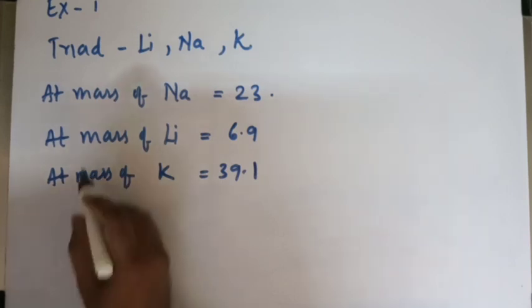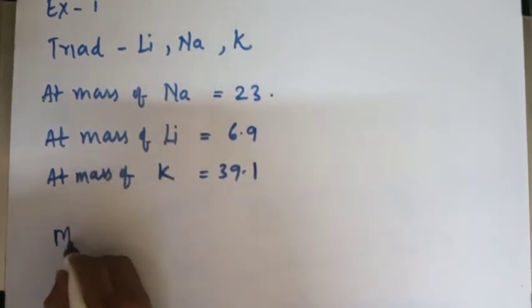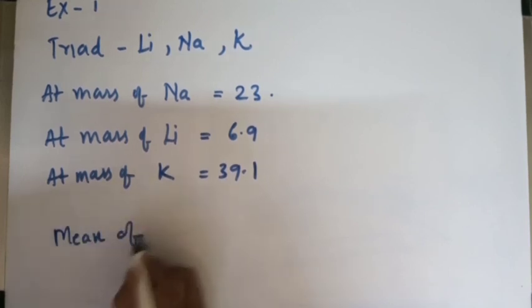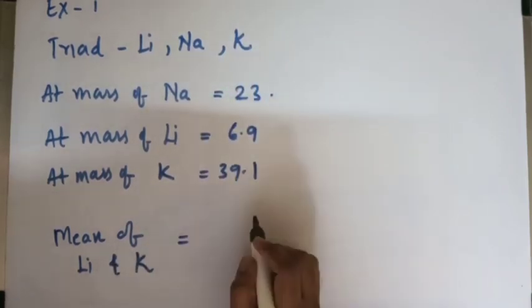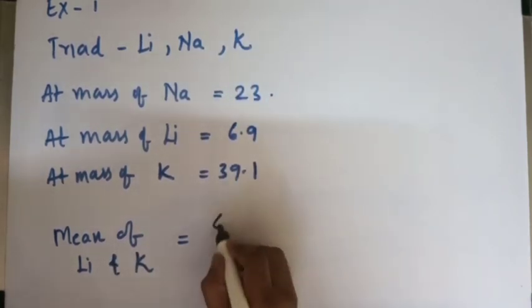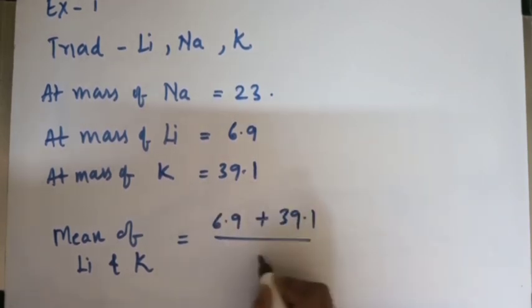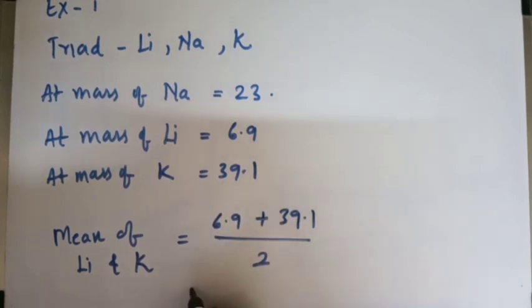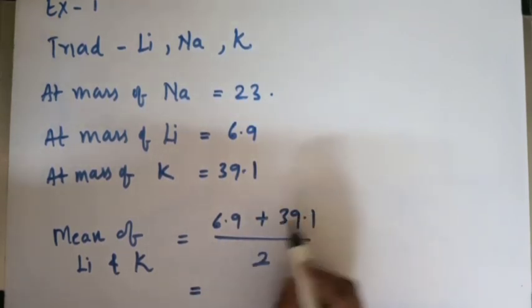So now the middle element is sodium. See now, the mean of the last 2 elements, lithium and potassium, will be equal to how much? It will be equal to 6.9 plus 39.1 divided by 2.